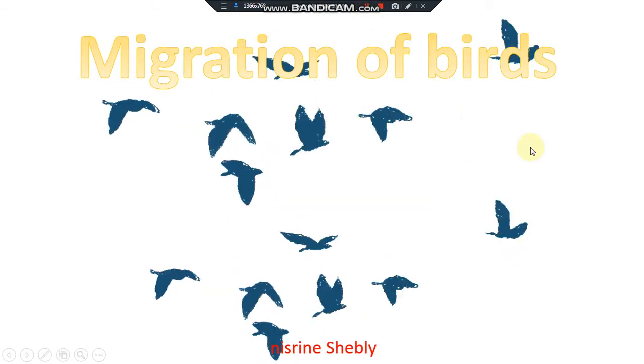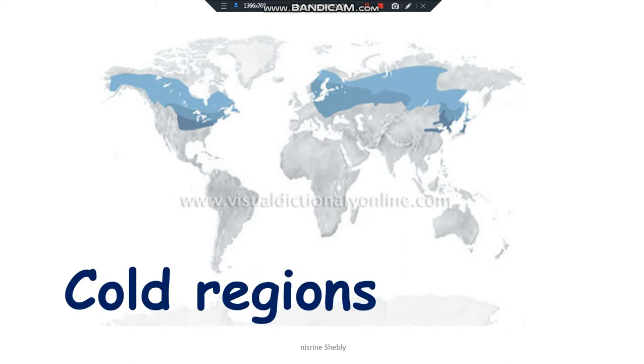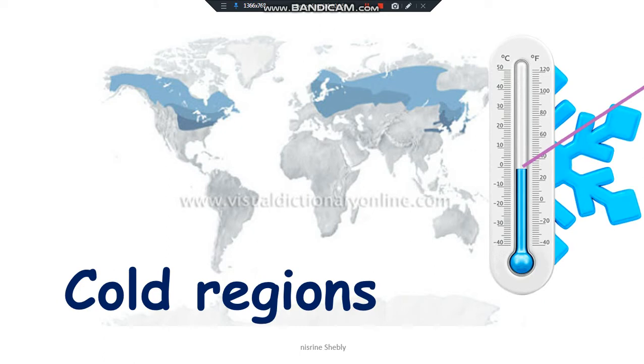Our lesson today is migration of birds. Cold regions are part of the Earth system characterized by the presence of snow and ice at least part of the year.